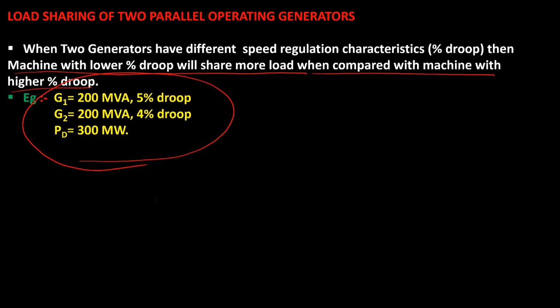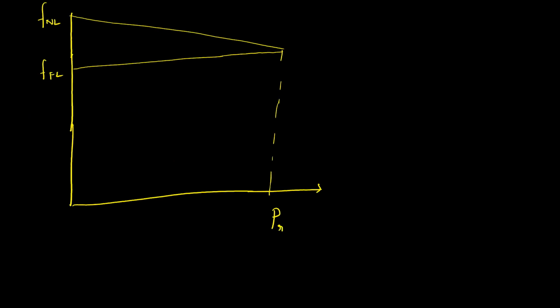If we go back to the speed regulation characteristics of the generator, with the rated power output of the generator, here if you take theta, tan theta is equal to, what can you write? No load frequency minus full load frequency divided by rated power. It is nothing but your R parameter, tan theta.